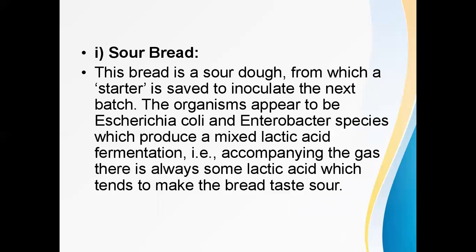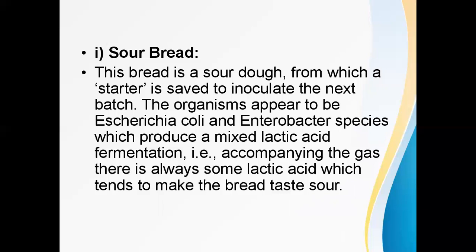So for this sourdough production, one of the important steps is that the starter dough will be saved for the next inoculation. Every time we prepare a dough, a starter is taken from the previous batch. What is a starter? It is the fermented dough taken from the previous batch, right? So this will be added to the next batch.